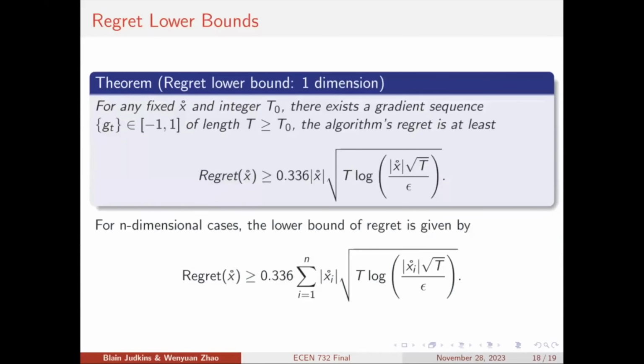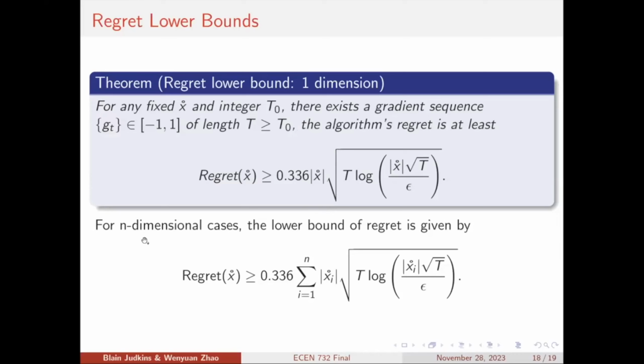And on the other hand, they also give us a lower bound of the regret. It shows that the algorithm regret is at least this guy, this linear coefficient times x and times the norm of x times the square root of the log over the norm of x.